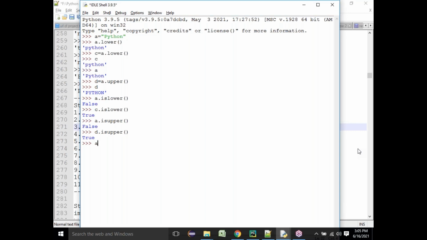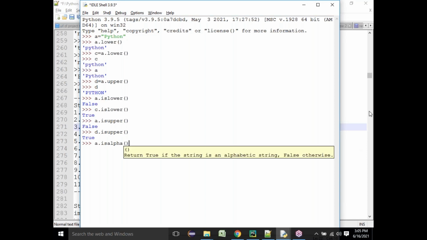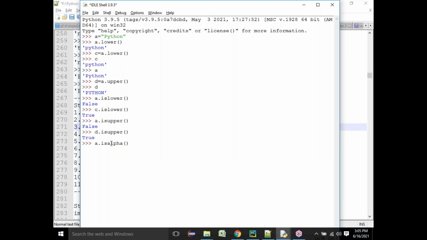Okay. So there is something called isalpha. A is any string that you have taken. Alpha means alphabets. So it will not check about uppercase or lowercase, rather it will check whether all the characters are alphabets. Yes, p is alphabet, y is alphabet, t is alphabet, h is alphabet, o is alphabet, and n is alphabet. All the characters are alphabet, so my isalpha will be true.